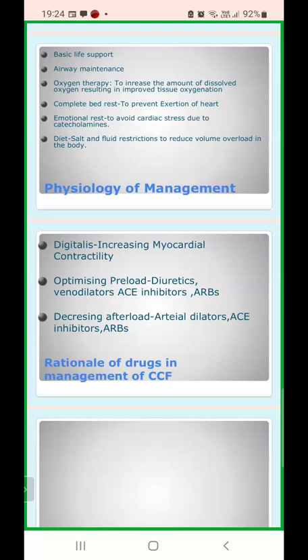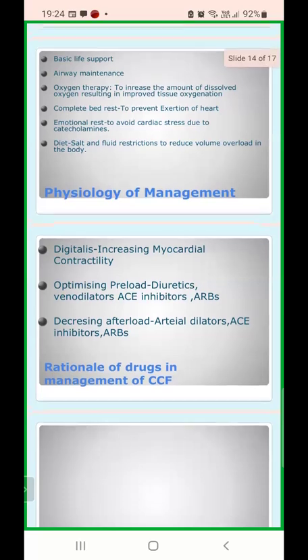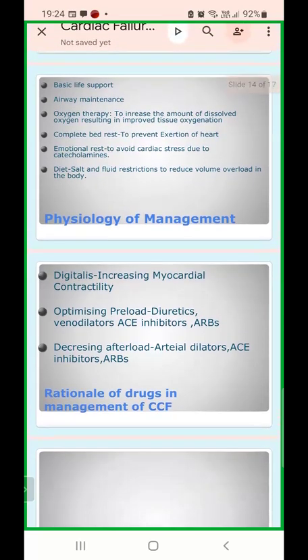Now, what were the complications of angioedema? Airway obstruction, which is life-threatening, and severe recurrent attacks in hereditary forms. So, angioedema you have to avoid, and it is mostly the side effect of ACE inhibitors. So, the most important drugs for this management are going to be ARBs.